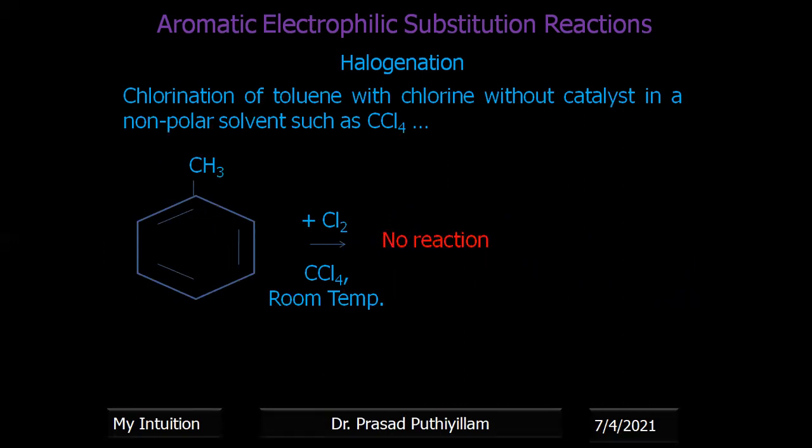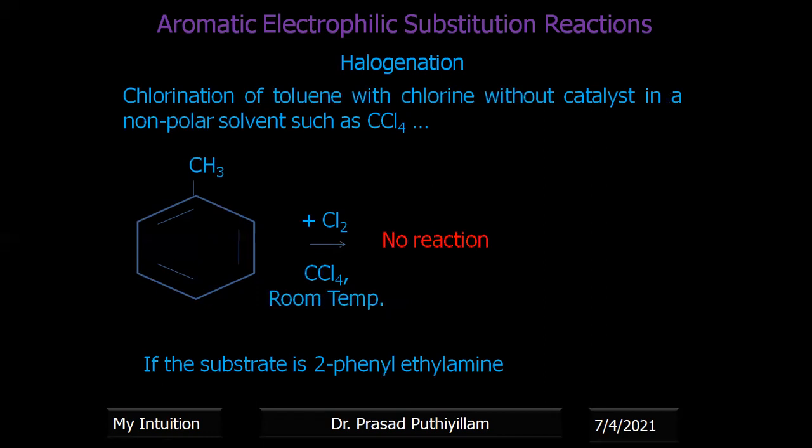That means the solvent also affects the aromatic electrophilic substitution reaction. That is the example I gave to explain the solvent effect: if chlorination of toluene is done with acetic acid, the reaction occurs, but if the solvent is changed to carbon tetrachloride, there is no reaction.